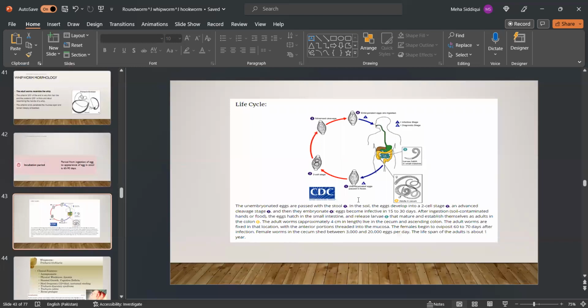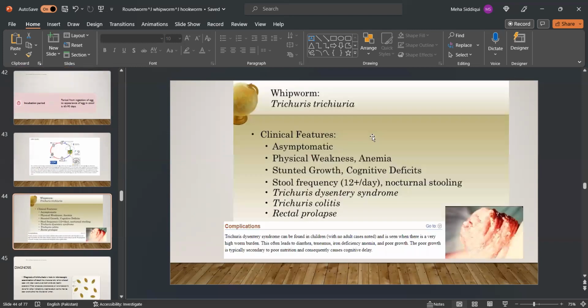This is the life cycle of Trichuris trichiura. Here we can see that the unembryonated eggs pass in feces, which convert into a two-cell stage, then advanced cleavage, and the embryonated eggs are then ingested by man.